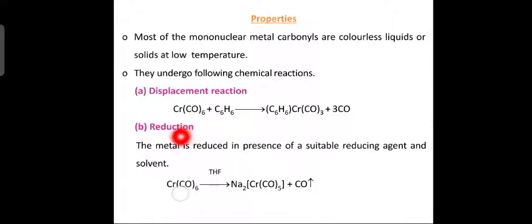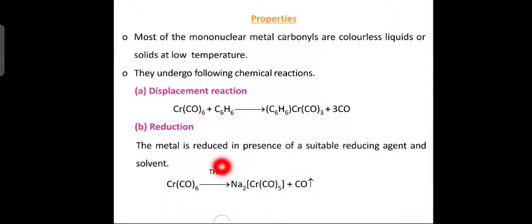Next property is reduction. The metal is reduced in the presence of a suitable reducing agent and solvent. The same example is given, hexacarbonyl chromium, in tetrahydrofuran, THF, giving a sodium complex. Now, how do you get this sodium complex?